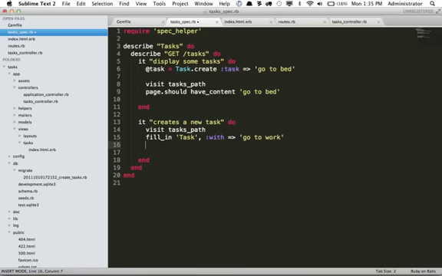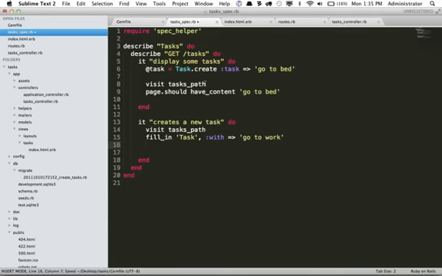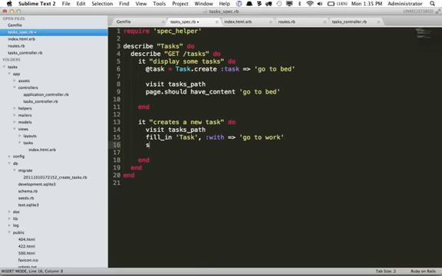Now there's a very cool gem called Launchy, and we can reference it like so, gem Launchy. This gives us the ability to get a visual snapshot of what's going on. Once you install that, we can close this out and run bundle to make sure that we bring in that new gem. I can say save and open page, and this will let you see exactly what's going on.